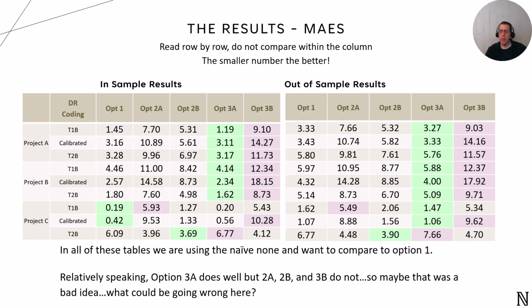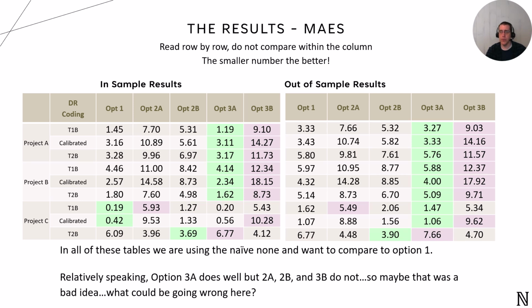Now let's look at the mean absolute error results from our different choice set options. We have 2 tables here, one for the in-sample validation and one for the out-of-sample validation. Each table shows the performance of our baseline, option 1, with the naive none, and the 4 new options we tested. What we see is quite revealing.